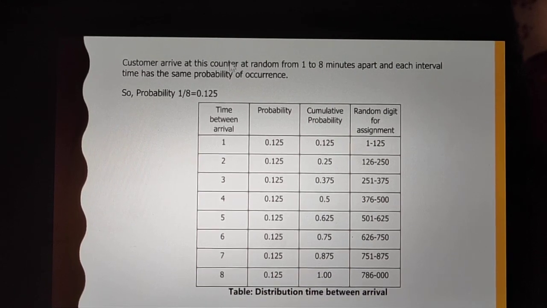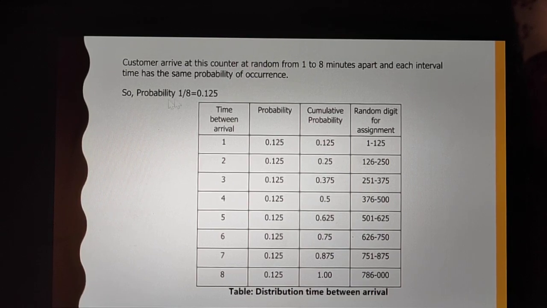According to the question, arrivals are 1 to 8 minutes apart, and each interval has the same probability. So for 8 intervals, each one will be 1 by 8, so 0.125. So this is the time between arrivals, 1 to 8. Then the respective probabilities will be the same according to the question. Then the cumulative probability is where we add the present probability to the previous one. So for the first it will be the same, and for the second this will be added to this one.